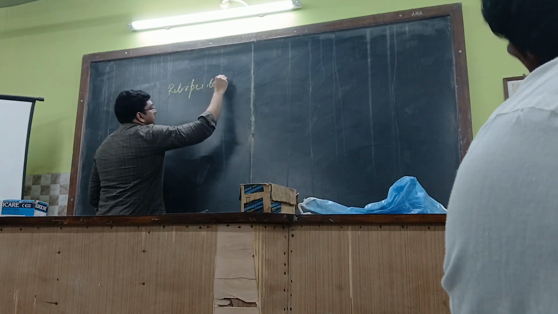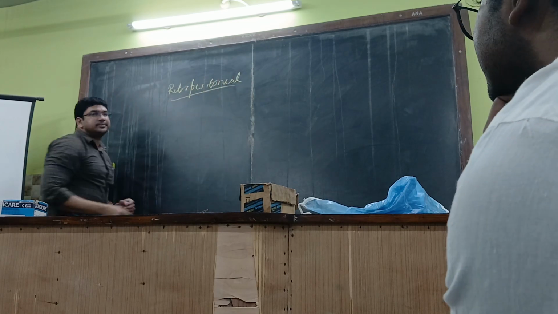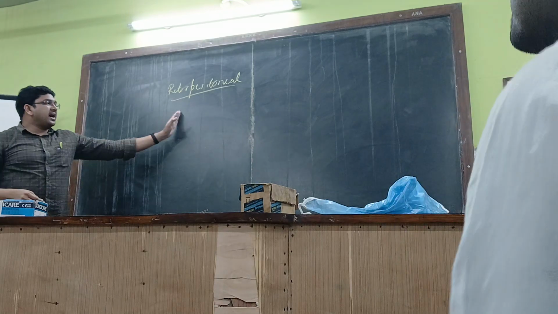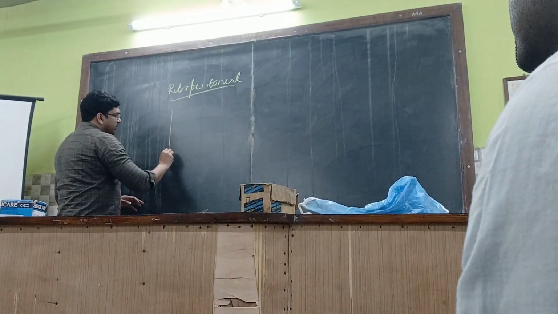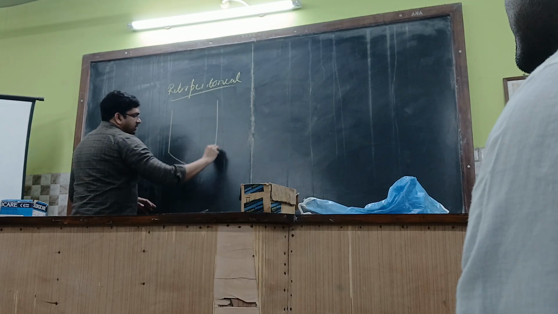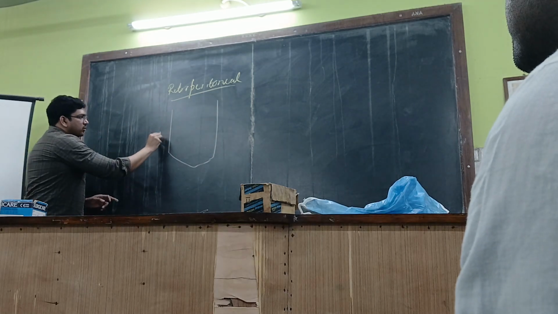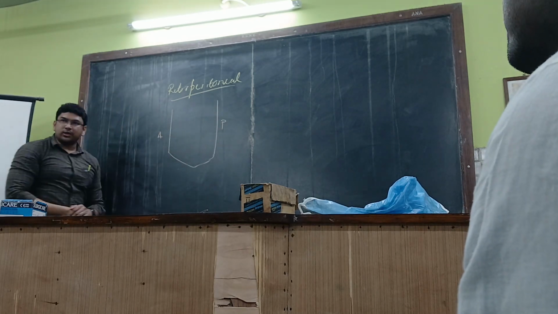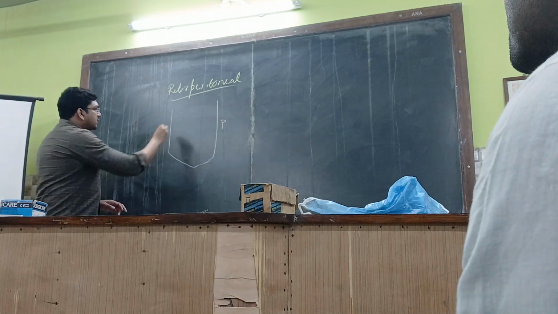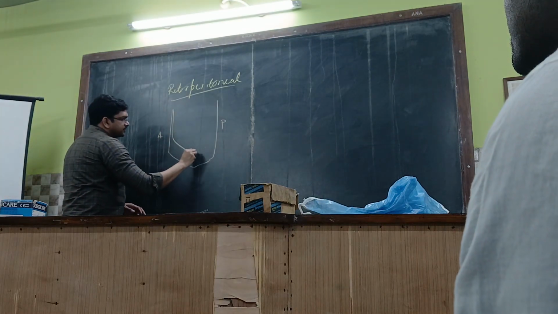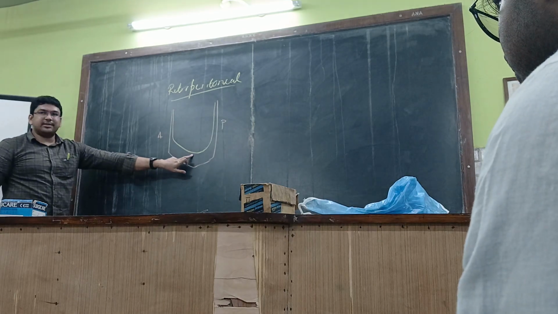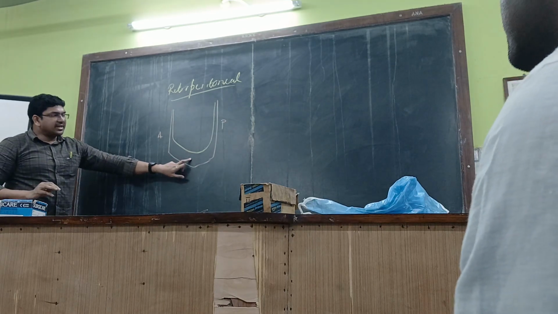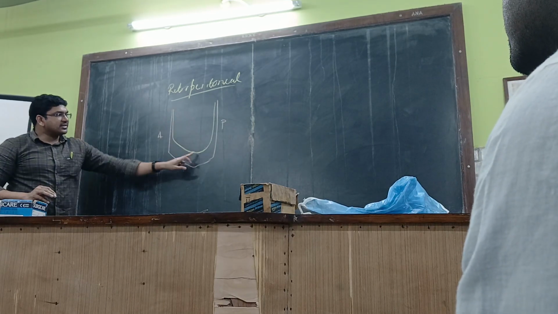Retroperitoneal. To understand, retroperitoneal is just behind the peritoneum. For example, this is the anterior abdominal wall and this is the posterior abdominal wall, which is lined by the peritoneum all the way over here in this line. For example, this is the pelvic cavity. The pelvic cavity is not lined by the peritoneum. Remember this: the pelvic cavity is not lined by the peritoneum. Only the abdominal cavity is lined by the peritoneum.